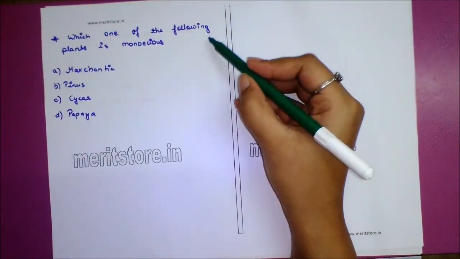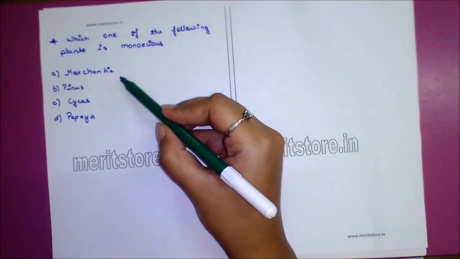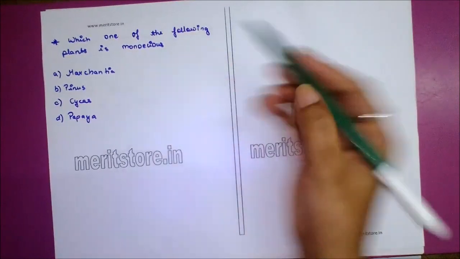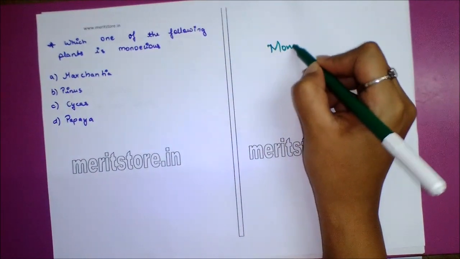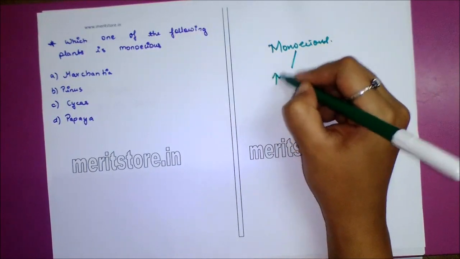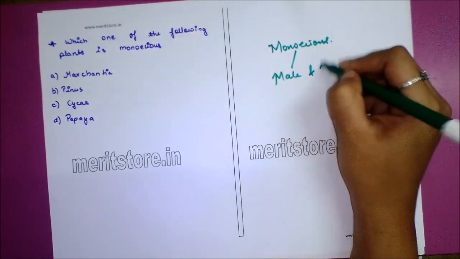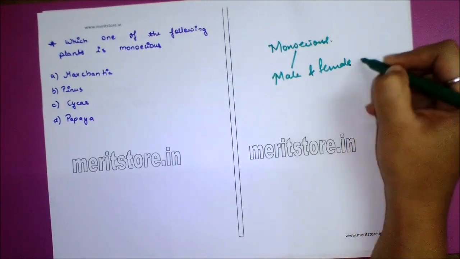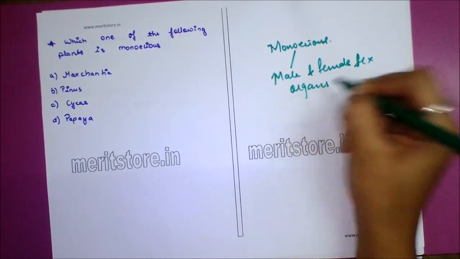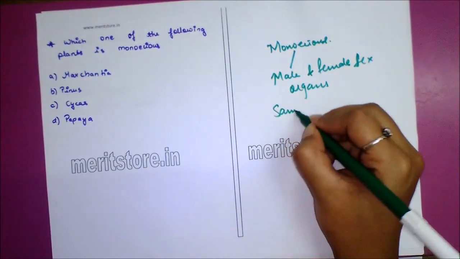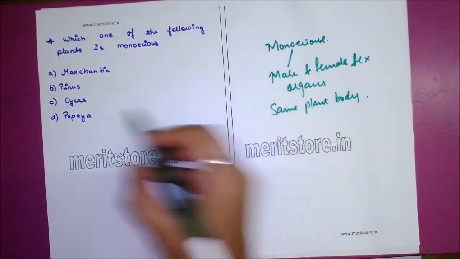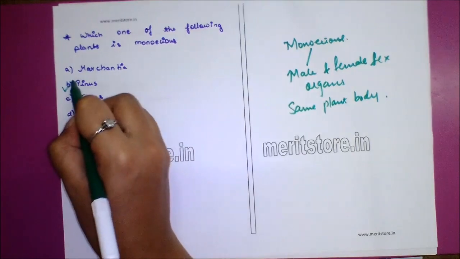Next question. Which of the following plants is monoecious? Option A Marchantia, option B Pinus, option C Cycas, option D Papaya. Now the meaning of monoecious is both male as well as female sex organs born on the same plant body. So relating with the options, the answer is option B Pinus.